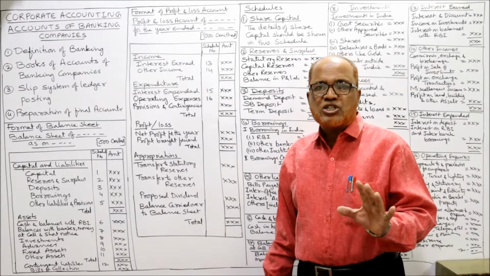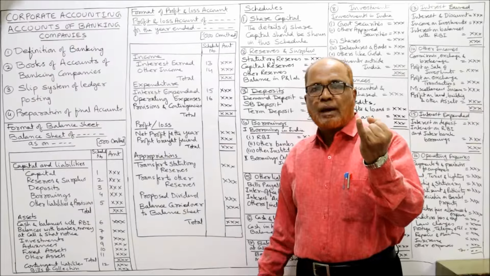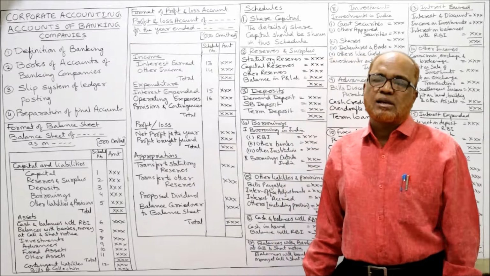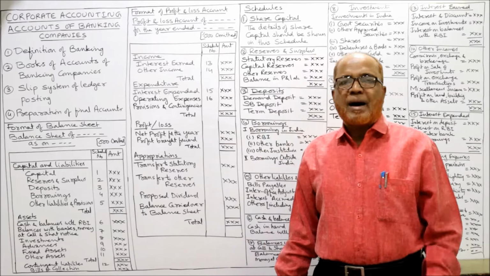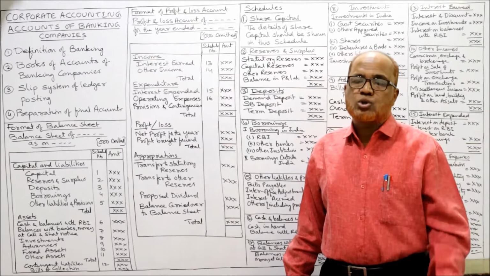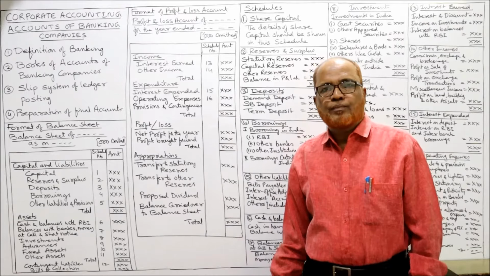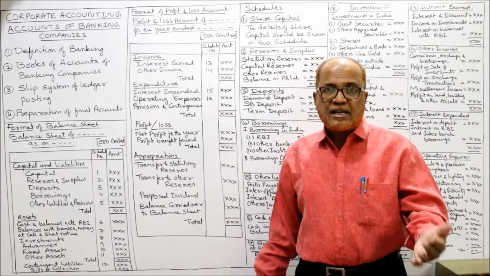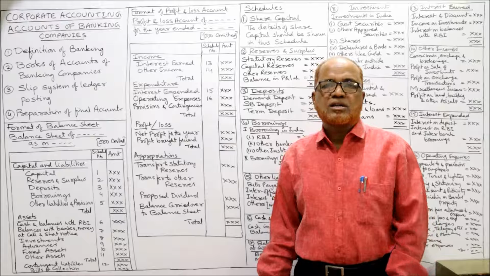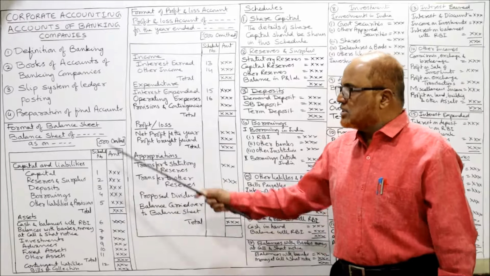Again I repeat, 12 schedules are there in the balance sheet. First schedule capital, second schedule reserves and surplus, third schedule deposits, fourth schedule borrowings, fifth schedule other liabilities and provisions. Over. Now assets, balances with RBI, sixth schedule. Balances with other banks and money at call and short notice, 7th schedule. Investments, 8th schedule. Advances, 9th schedule. Fixed assets, 10th schedule. And other assets, 11th schedule. That's all. This is the total of the assets. Below the total of the assets, we'll write contingent liabilities, schedule number 12. Bills for collection, no schedule is there. This is the format of the balance sheet.